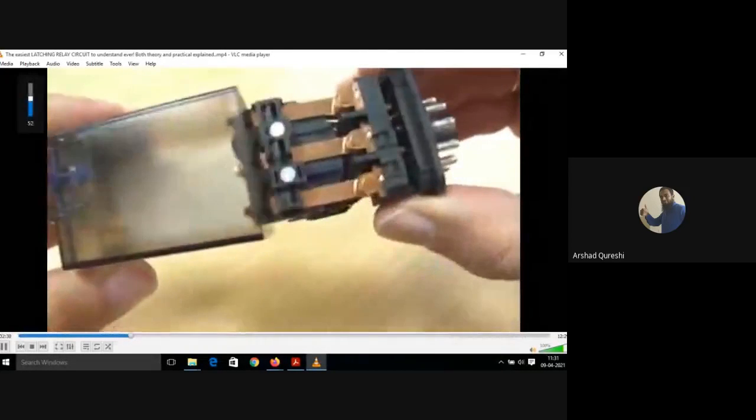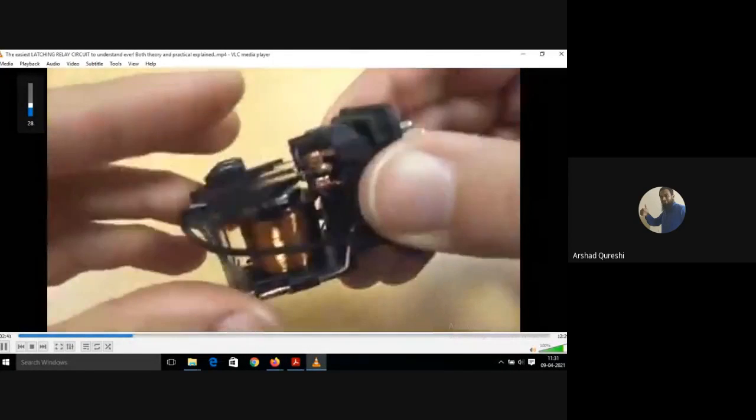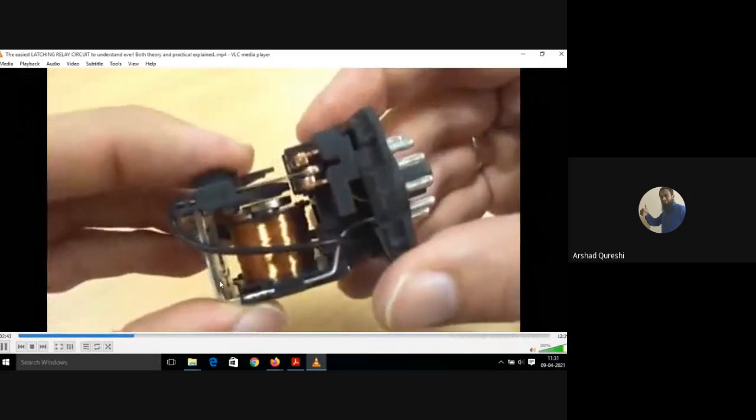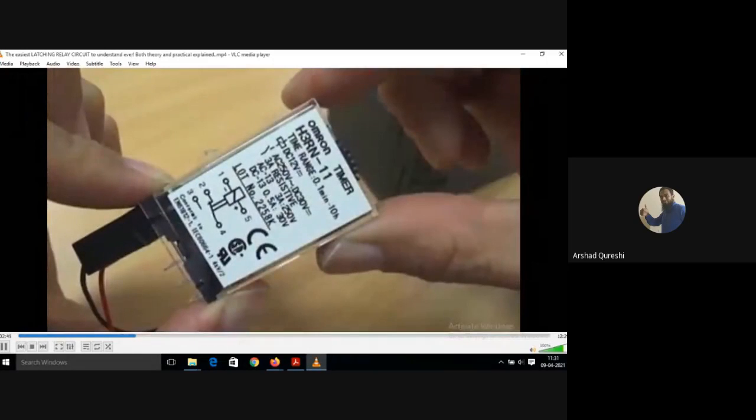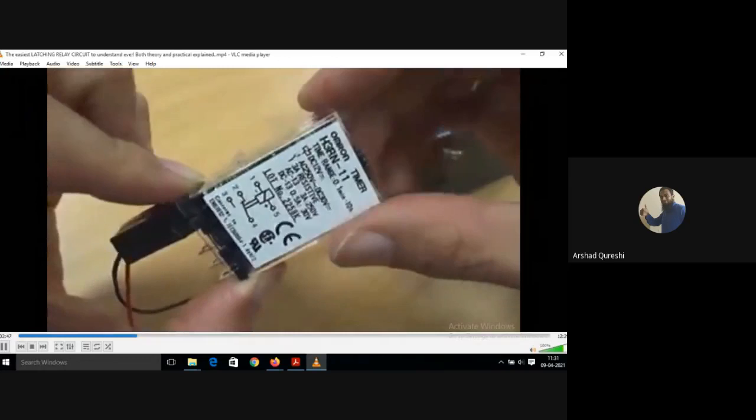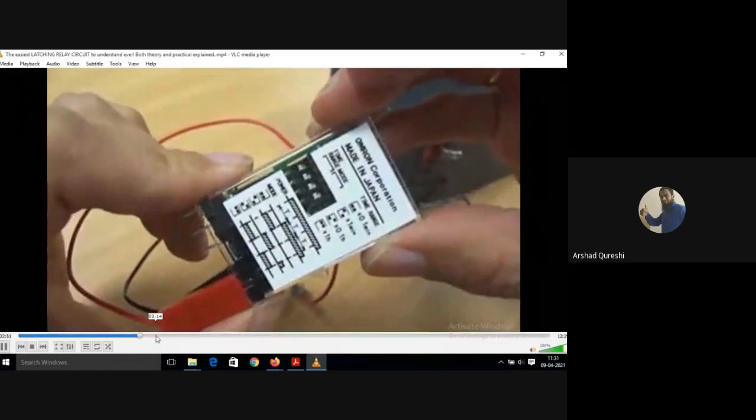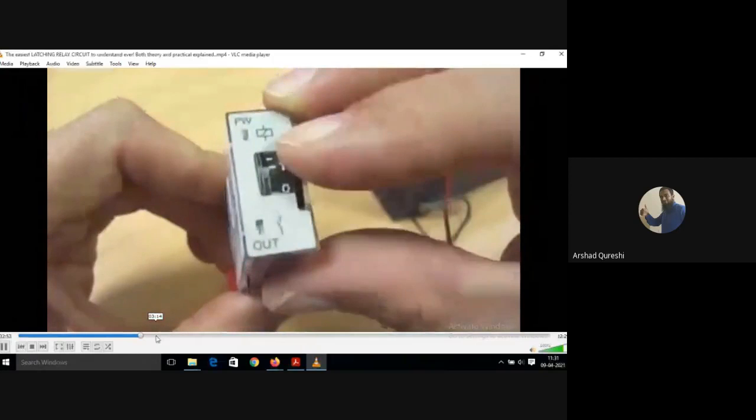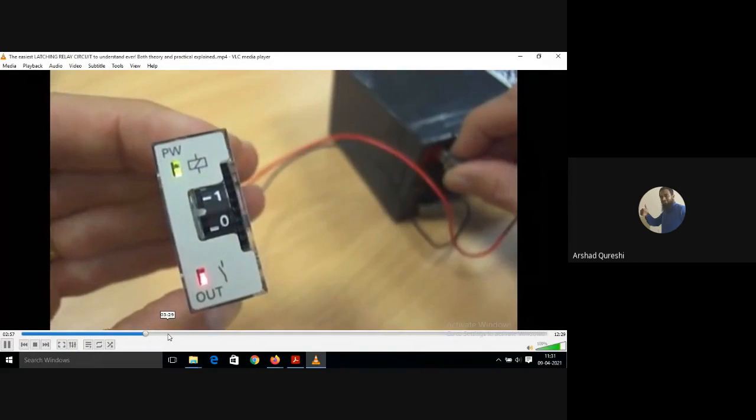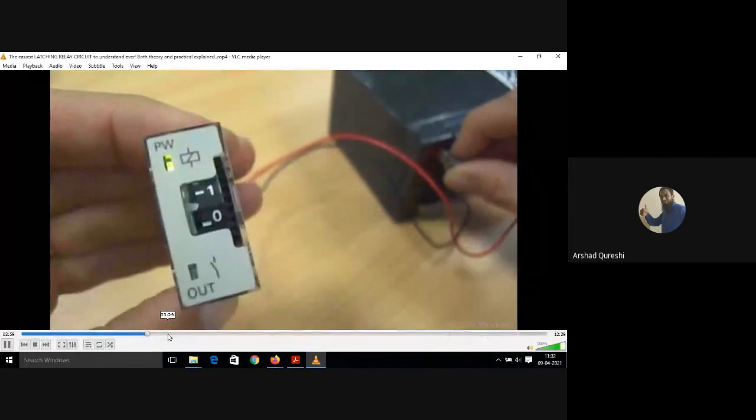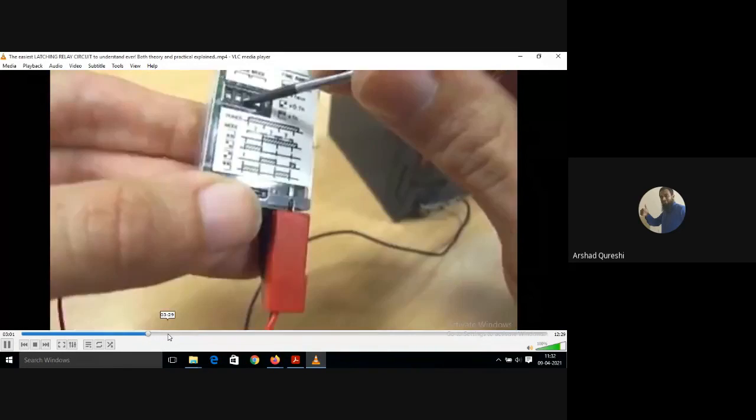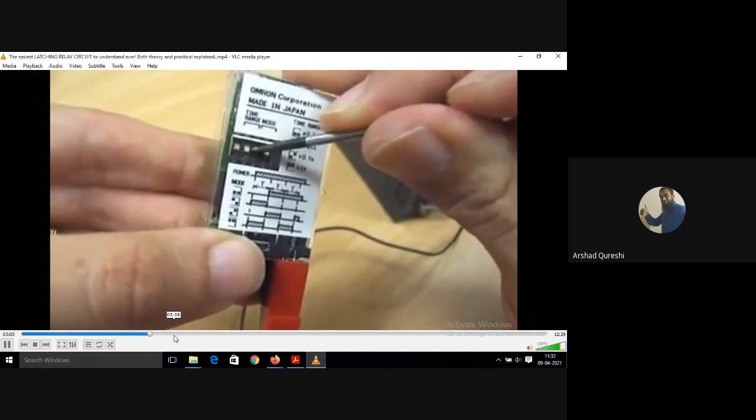This is how a relay looks. There is an electromagnet down there, you can see the golden color, and then it opens or closes the contact. It is programmable. There can also be a timer set with that.